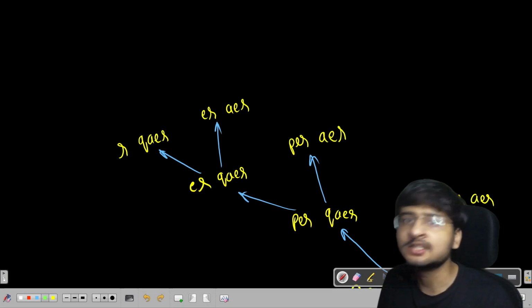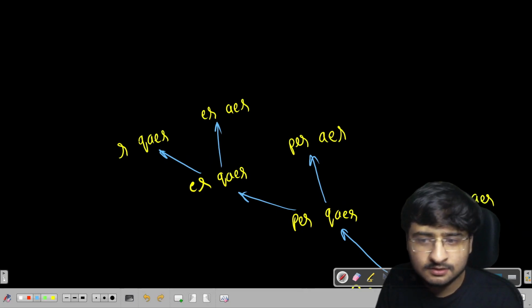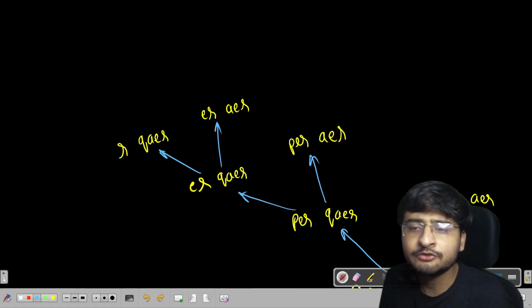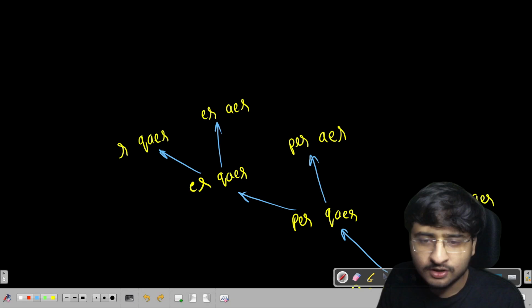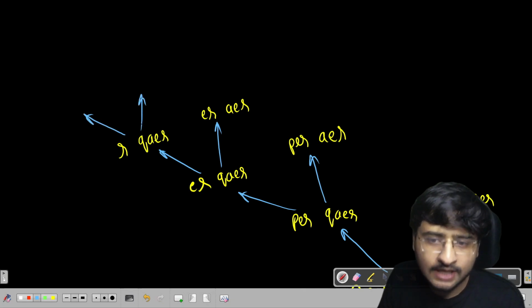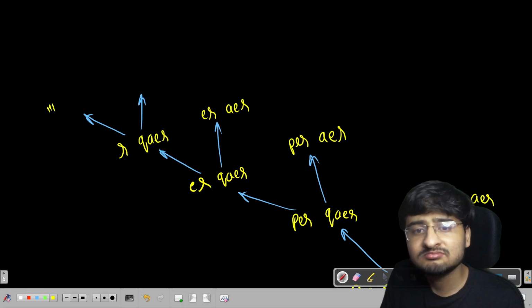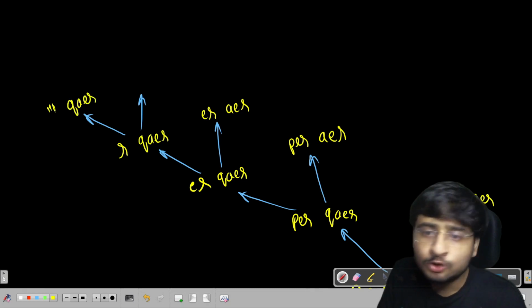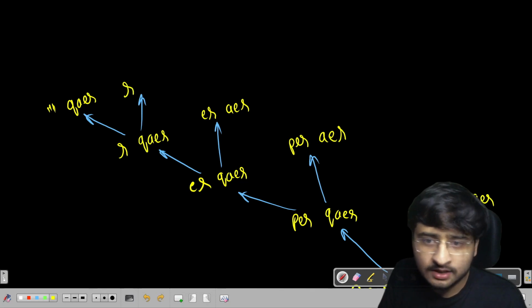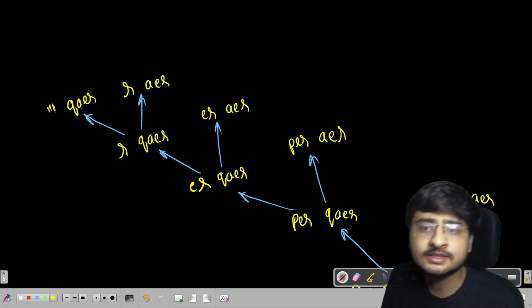So I'll have to delete either of them, right? So basically in recursion, you can observe now that we are trying to get as many possibilities as we can. So first I'll delete R, and in the second call I'll delete Q. So if I delete R, the first string will become empty. Second string is QAER as it is. And if I do not delete R, and I delete Q, so AER will go as it is, right?